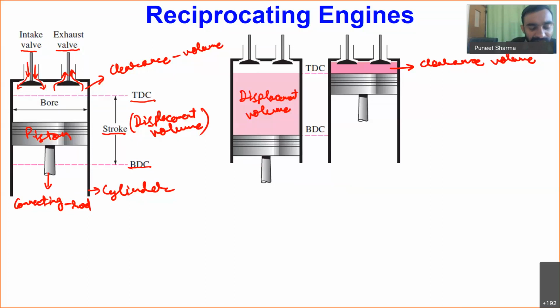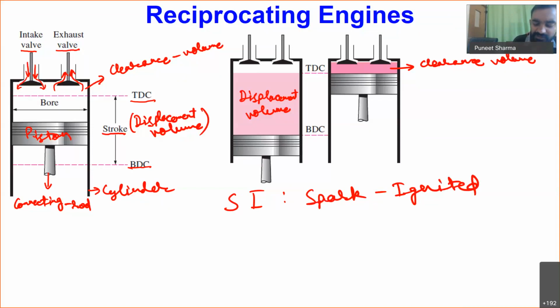When we have ignition by a spark plug, we call the engines SI engines. SI stands for spark ignited, where the fuel is ignited by a spark.